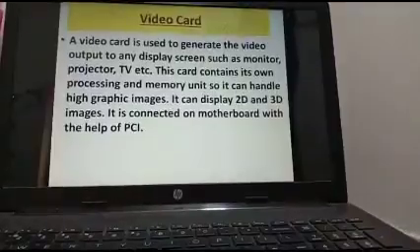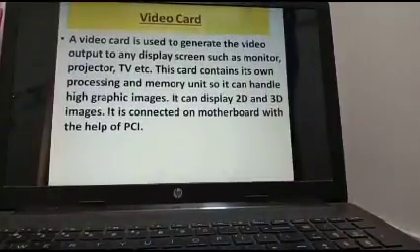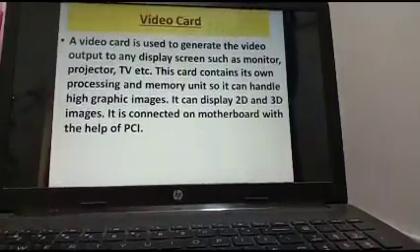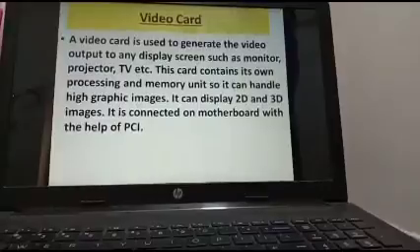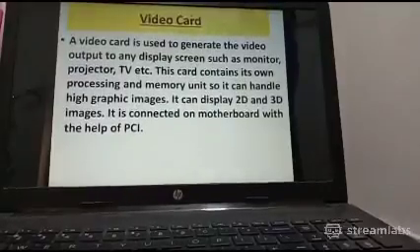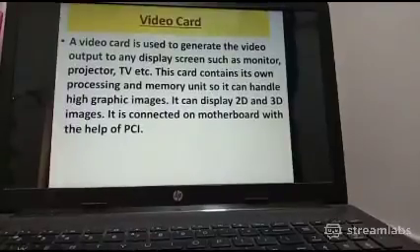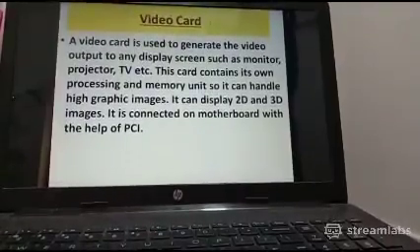High definition graphics on the monitor or any kind of device which can display the result, so we need a video card. It can display 2-dimensional and 3-dimensional images. It is connected on the motherboard with the help of PCI. Okay, got it?